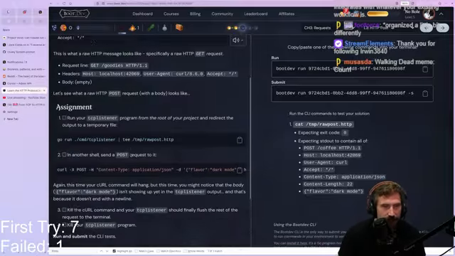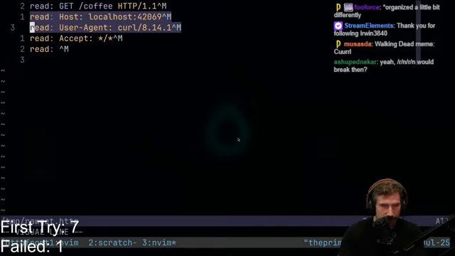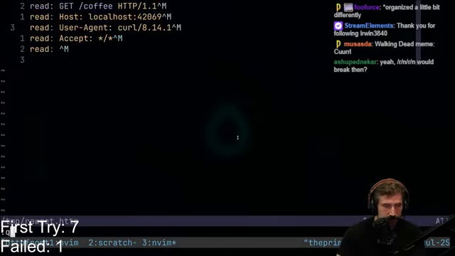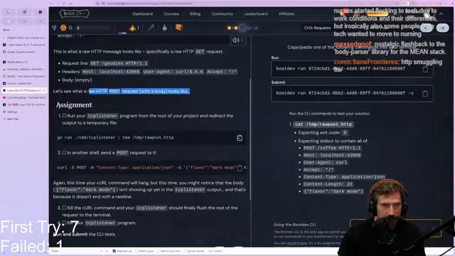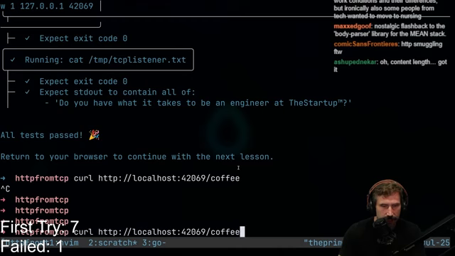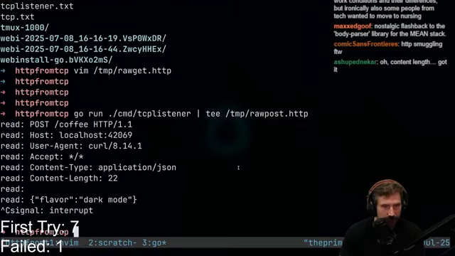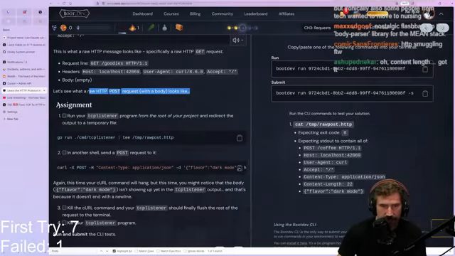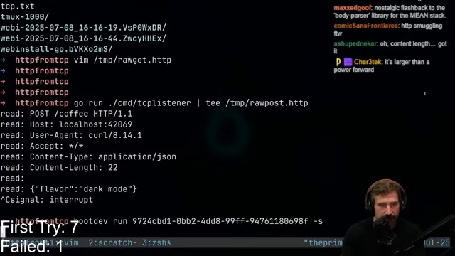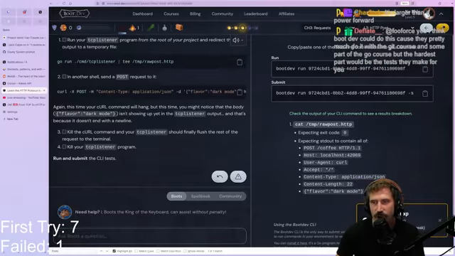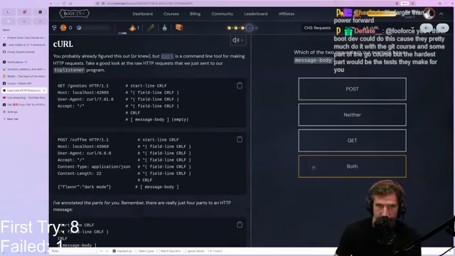Okay. So let's see what a raw post looks like. Let's post it up, boys. All right, there we go. We have the post, so now I'm just going to curl, but let's grab the curl post right here. Awesome. That should get everything in there. Now we should be able to grab the submit, put it in there, and we passed it again. Oh, boys, we are just first trying like a boss.